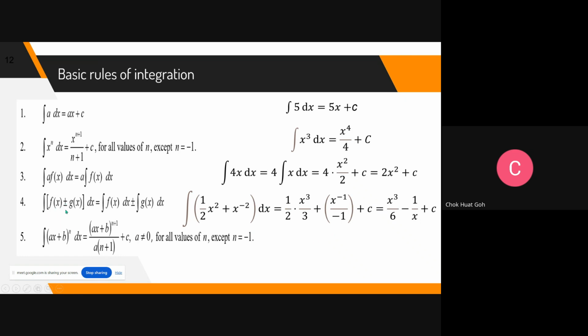So if you have addition or subtraction of functions, you can split them. You can do it part by part. For example, half x squared plus x power negative 2, you can do this part first. Half maintain, x squared you get x power 3 over 3. Plus is still plus. X power negative 2, integrate becomes x power negative 1 over negative 1 plus c. This one, most people can use their common sense and do. Plus is still plus, minus is still minus, can split.